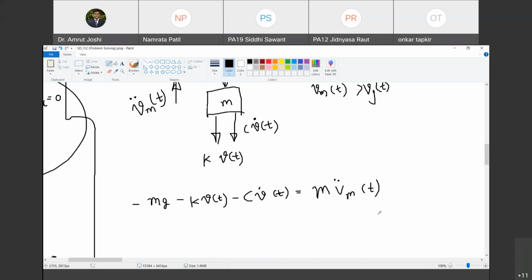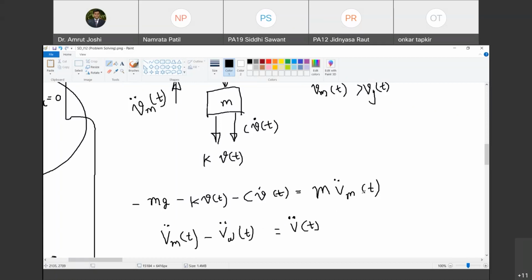With me? Now, I cannot have some quantities as a function of absolute velocity and absolute acceleration and some quantities as relative. So I have to replace this Vm double dot of t by something. So Vm double dot of t minus Vw double dot of t. This is by definition the relative acceleration of mass m with reference to the wheelbase at time t. And what do I call it? It is nothing but v double dot of t. Do you agree with me?